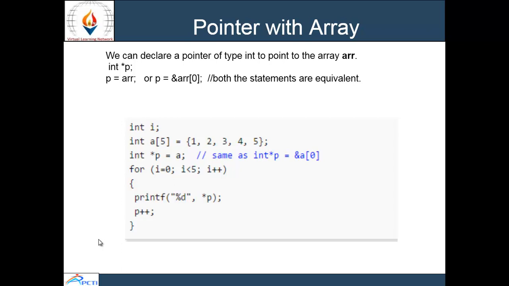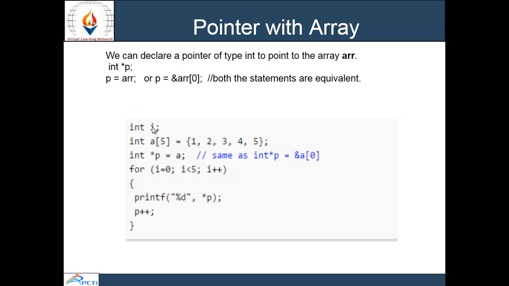Int i, int a[5], declaring int a[5], so it will store the value 1, 2, 3, 4, 5. This is the initialization part of an array. Int *p is the pointer of integer type, assigning the address of a, that is an array. Using for loop, I am going to print the value of array through pointers.